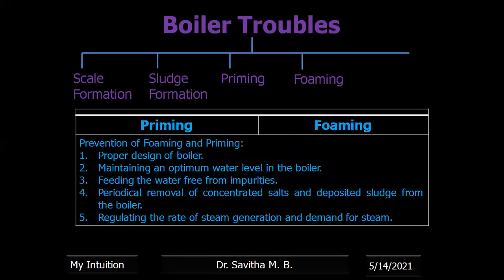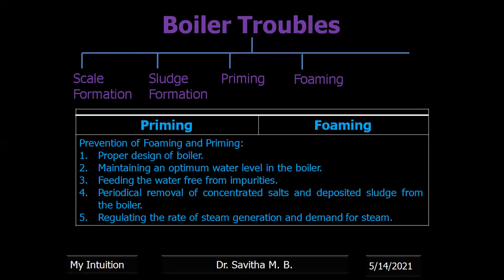Okay, now how to prevent priming and foaming? The prevention of foaming and priming can be done by proper design of the boiler, maintaining an optimum level during boiling, because if you go beyond a certain level, there are chances that water gets incorporated or added with the steam. Feeding water free from impurities, because if priming occurs and impurities are present, there is a possibility that these salts get added with the steam.